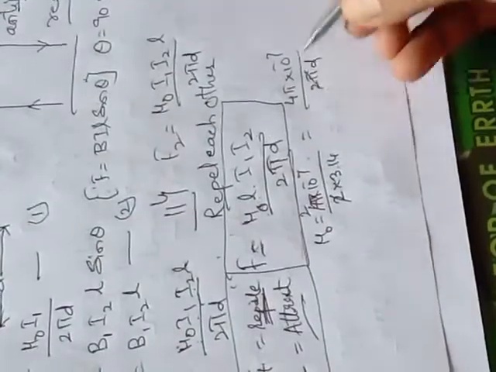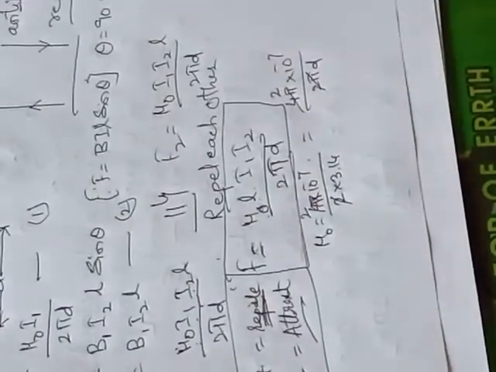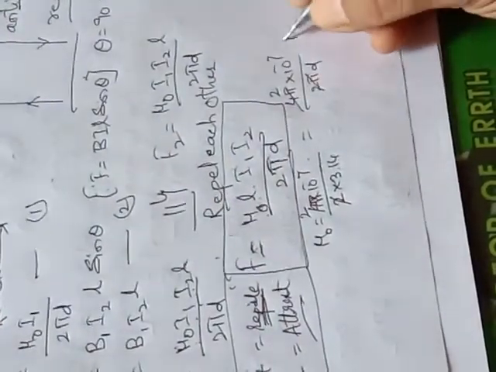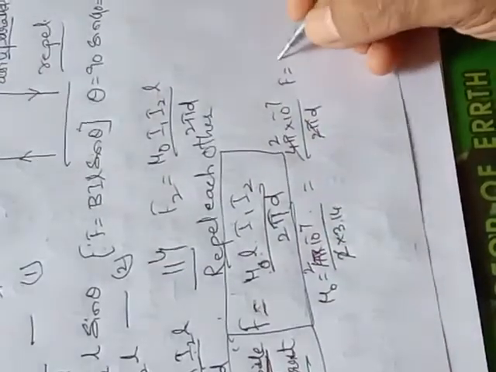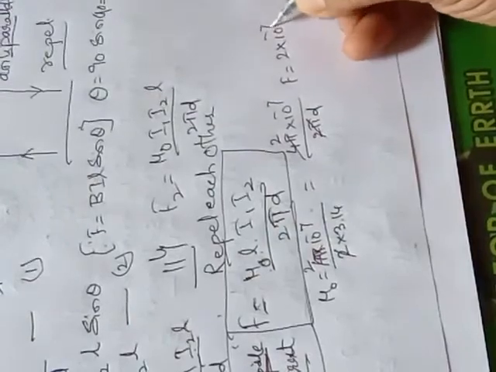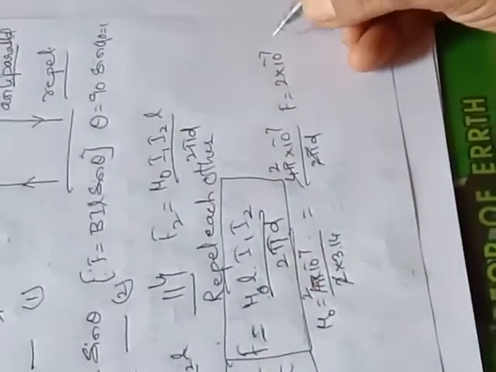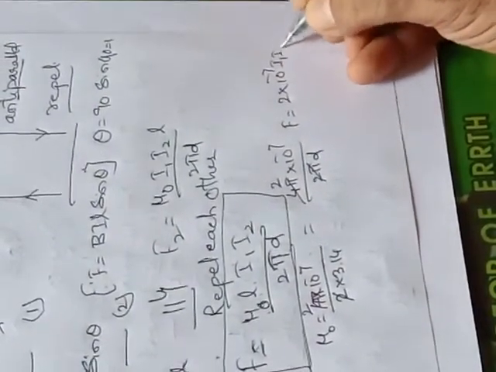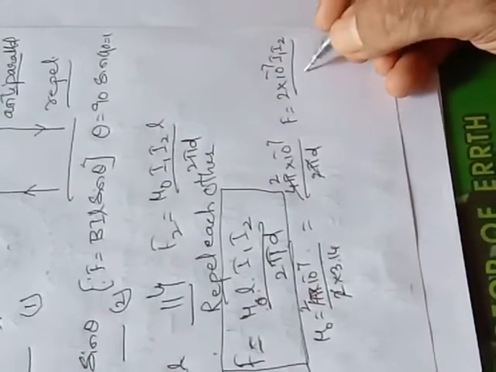If we simplify this, the 2 pi will get cancelled with this 2. So force will be written as 2 into 10 to the power of minus 7 I1 I2 by d.